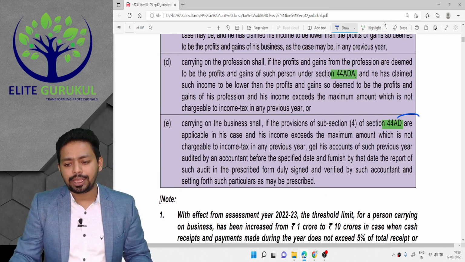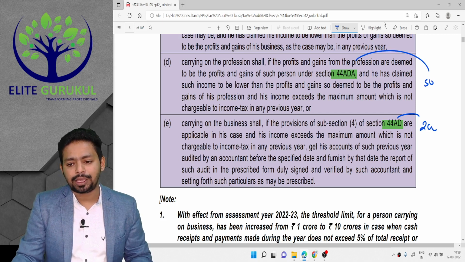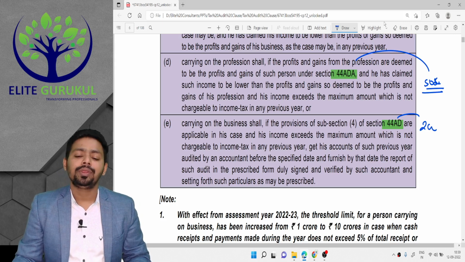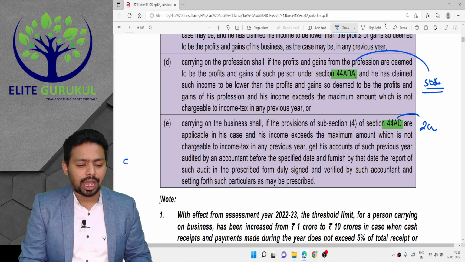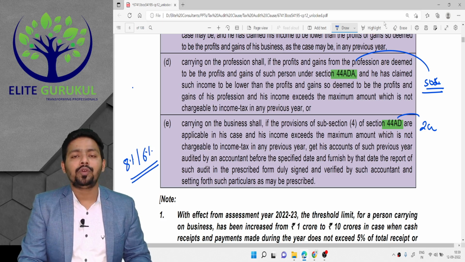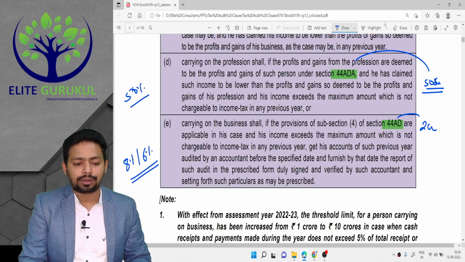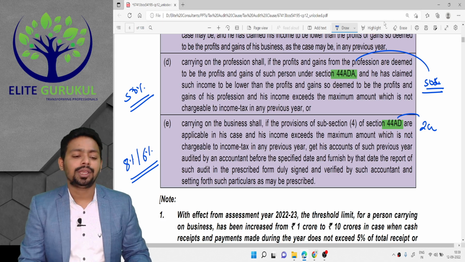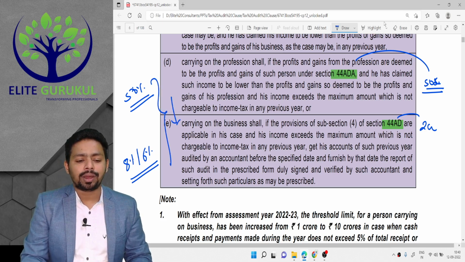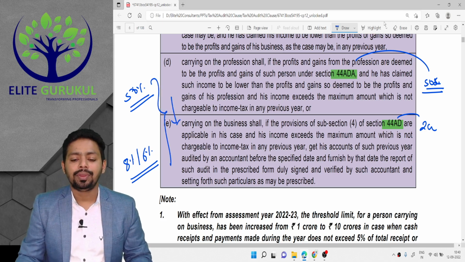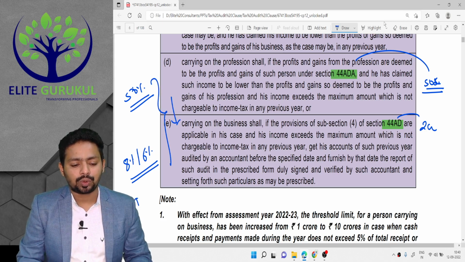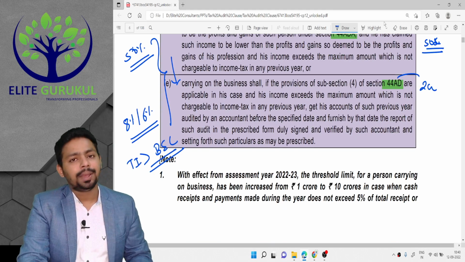44AD is applicable if you are having business turnover up to 2 crore. 44ADA is applicable if you are having professional turnover up to 50 lakh. Here, the margin is either 8% or 6% of the turnover, and in 44ADA, the margin is 50%, minimum 50% the government demands. If you wish to declare a lower margin than this and your total income is more than the basic exemption limit, then tax audit becomes mandatory.